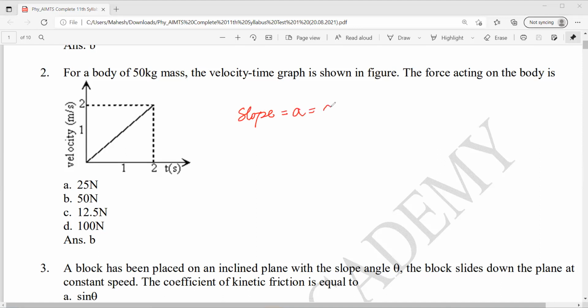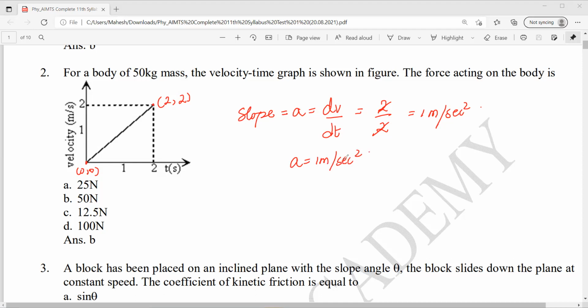Slope is a, which is dv by dt. Now, what are the coordinates here? This is 0, 0. This is 2, 2. So it will be y2 minus y1 by x2 minus x1. That is slope, right? 2 by 2, which will give me 1 meter per second square. Fine. So a is equal to 1 meter per second square.